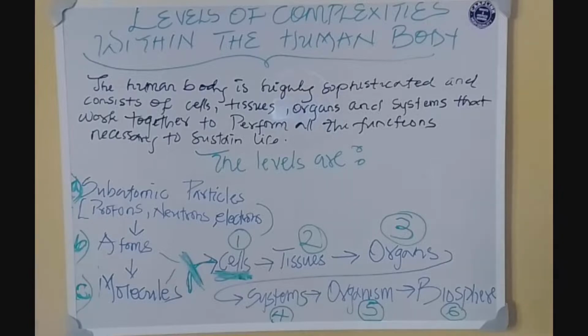Now we have organs. Like I said, organs are a collection of tissues that perform a particular function. There are so many organs in the body, like the liver, the lung, the heart, the brain. All these things are organs. Then we have systems. Systems are a collection of organs that do a particular function, like the digestive system, the respiratory system, and all that. We're still going to be looking at systems, system by system. Then we have the organism. Then we have the biosphere. So that is it, and I'll see you again.